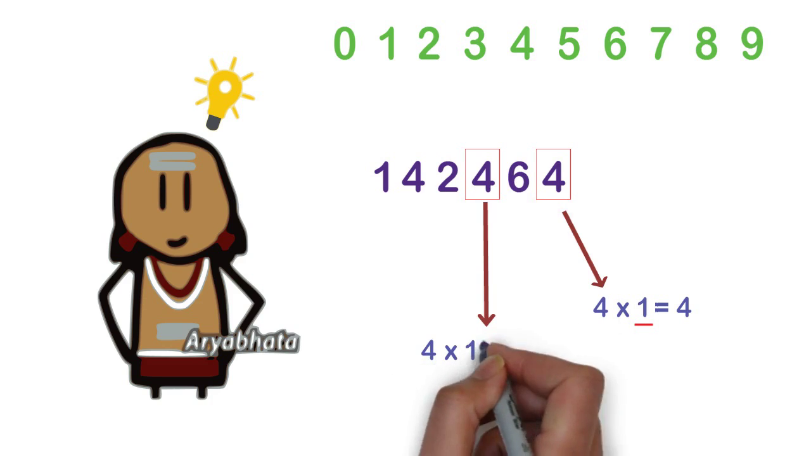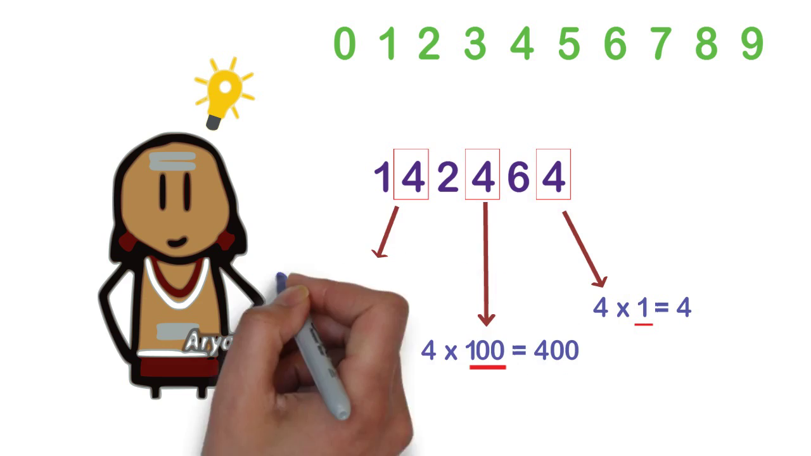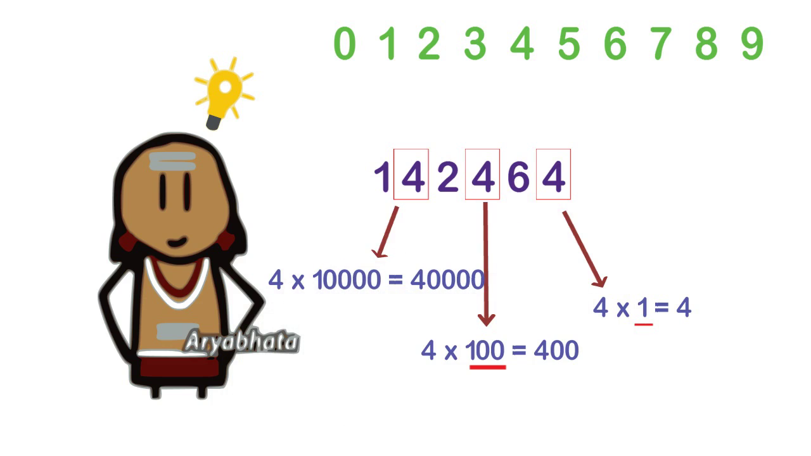This 4 has value 4 into 100. 100 is the value of the third place. And this 4 has value 4 into 10,000. Again, 10,000 is the value of the place. So the same digit may have different values according to its place.